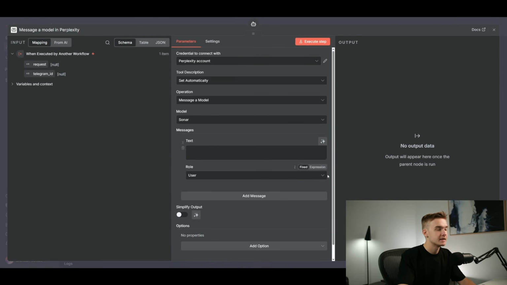So we'll add Perplexity here. I've already connected my Perplexity account. It's very easy to do. Just go to Perplexity and create an API key. You might need to put $5 or $10 in credits, but once it's working, it will work right away. Just connect it with that key.